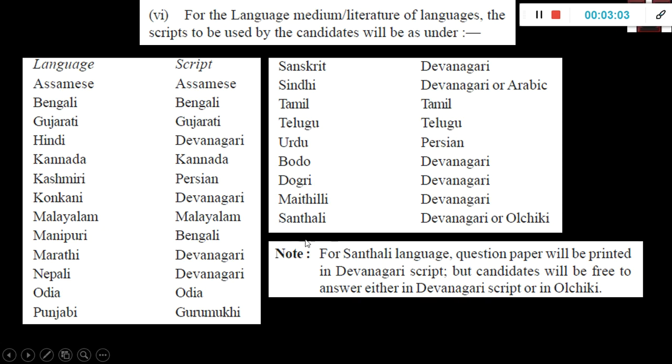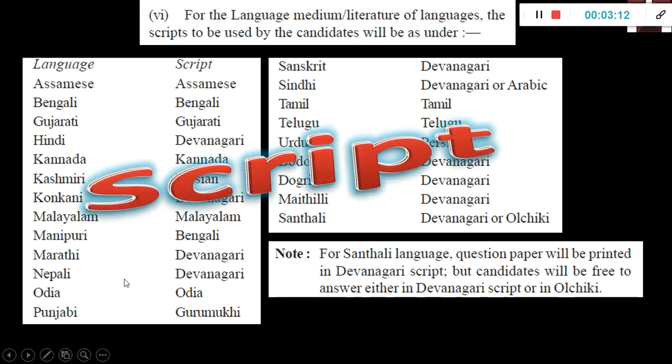So these are the 22 languages in the 8th Schedule. The script is also given. This slide is just showing you the script, and it doesn't matter, obviously when you write in Marathi you will write it that way only. This is the list, and 90% of the people take the Hindi language. That's what I have seen as far as I have talked to people.